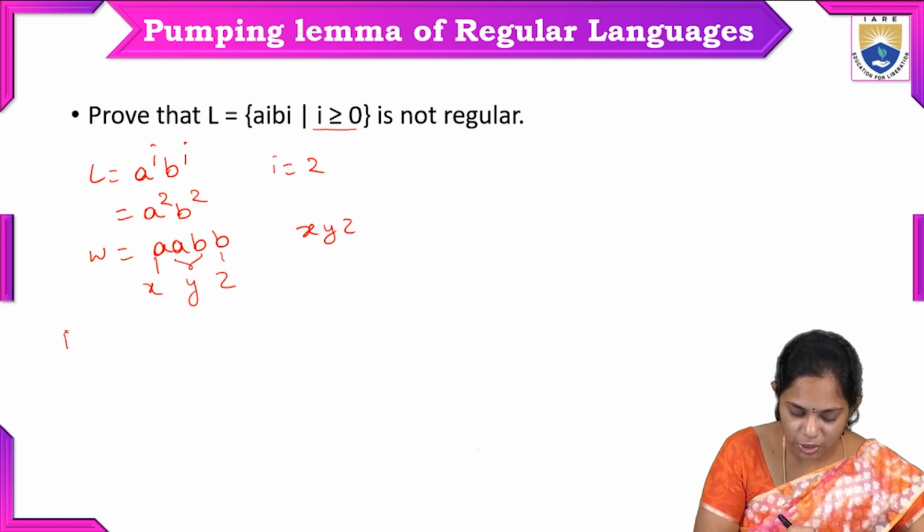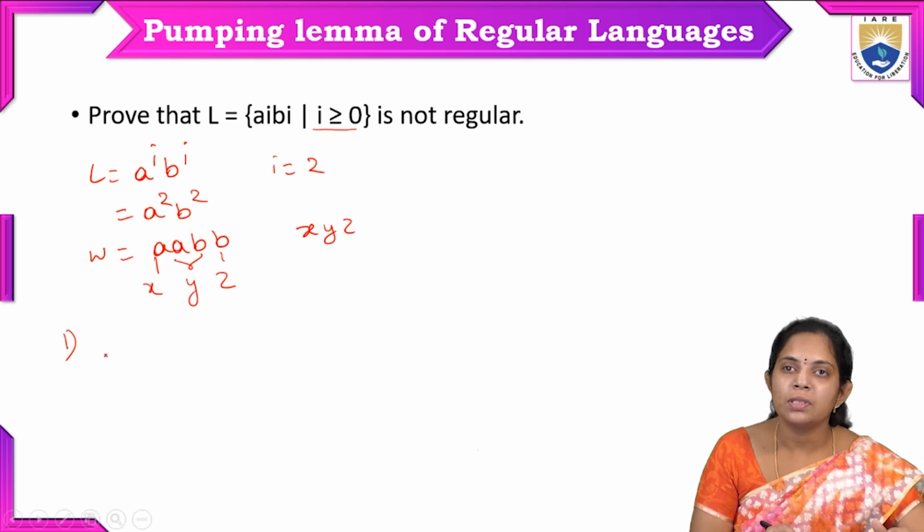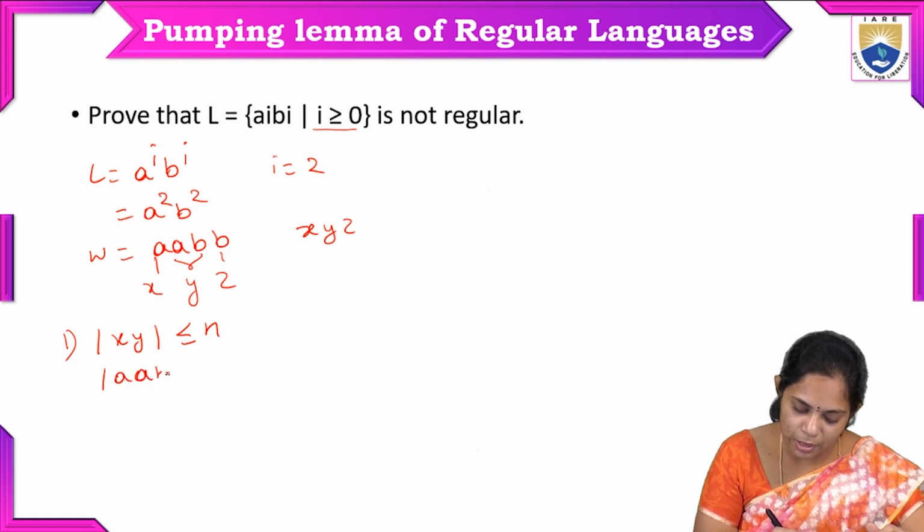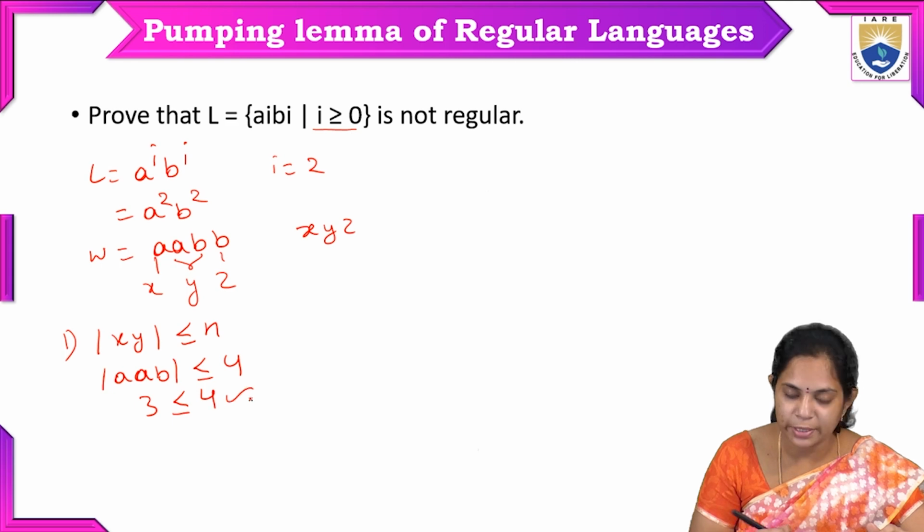Let's first check the first condition. The first condition is the length of xy is less than or equal to n. Here the length of xy, AAB, is 3, and n is 4, so 3 is less than or equal to 4. This is satisfied.